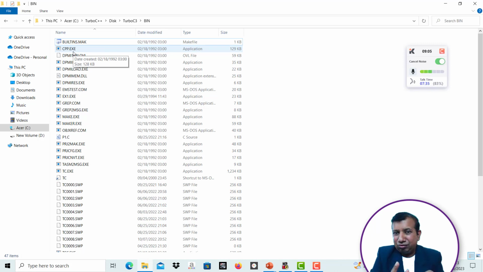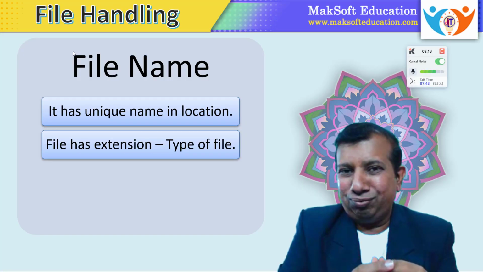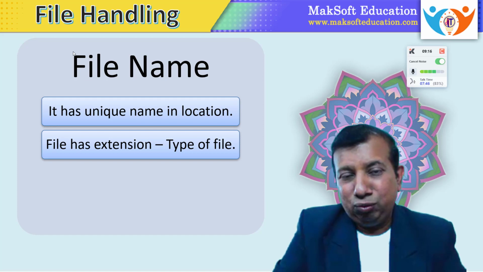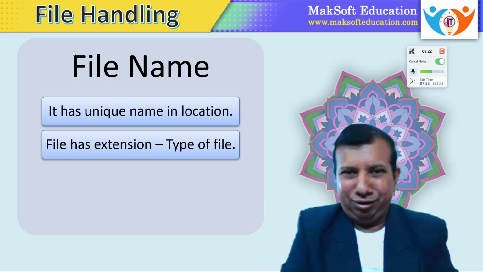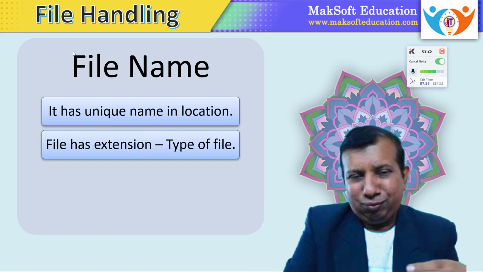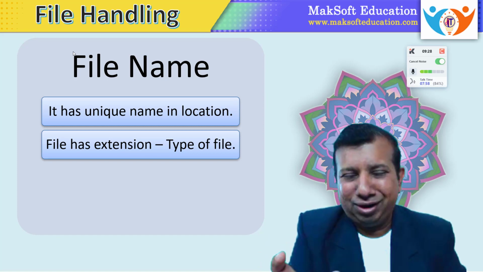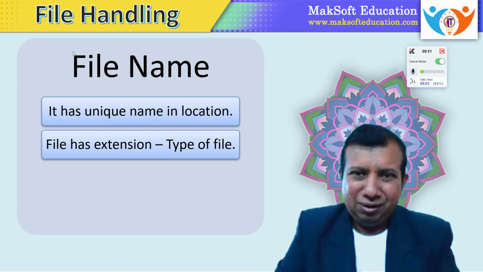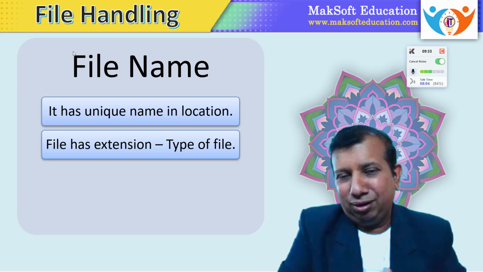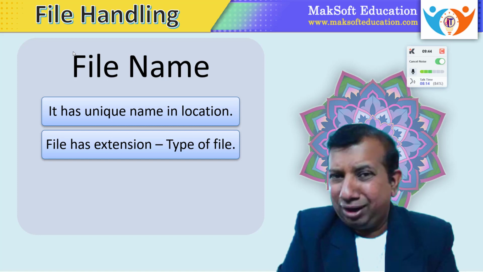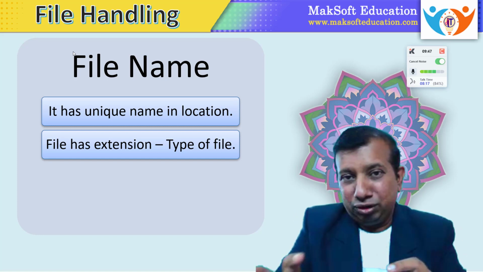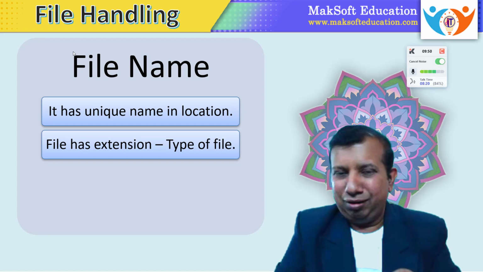Okay, so the extension will indicate the nature of the file, and by understanding the nature of the file, the operating system understands in which program the file has to be opened. So a Word file will be opened in Microsoft Word or related software. An Excel file will open in its respective software. If it is a Photoshop file, automatically that will be opened in Photoshop. Different software creates different types of files so that it is easy to understand whether the file contains an image, text, or some different types of data, and accordingly the programs are written to read the file. So file extension is very important.